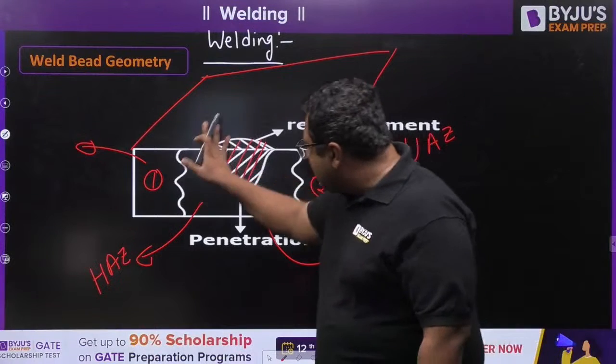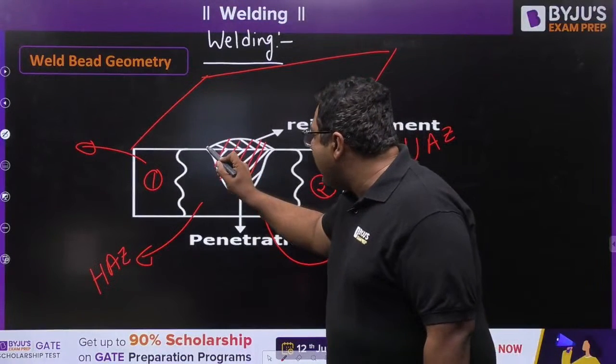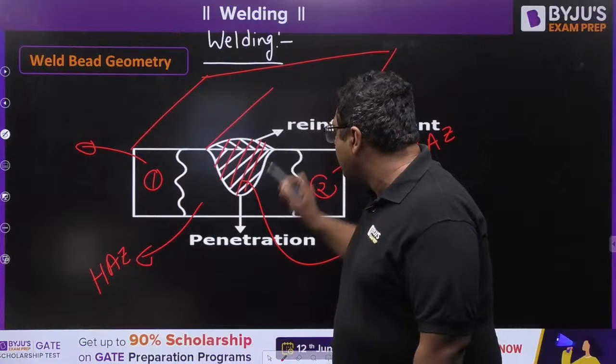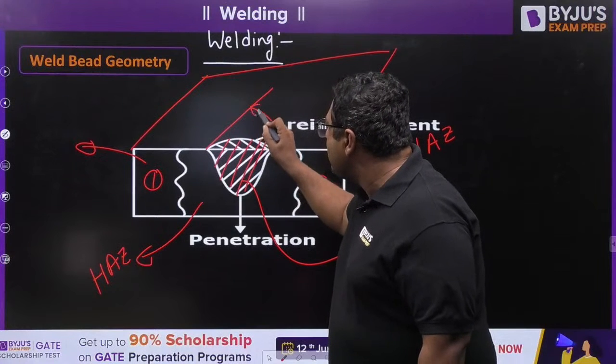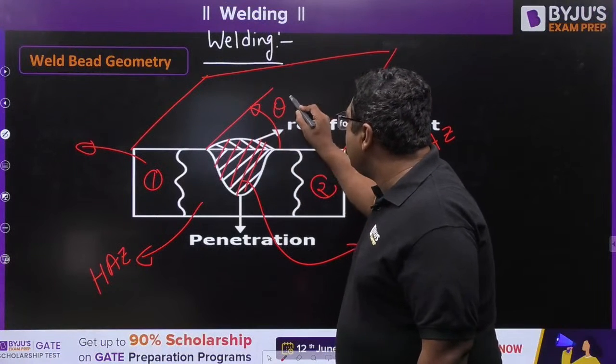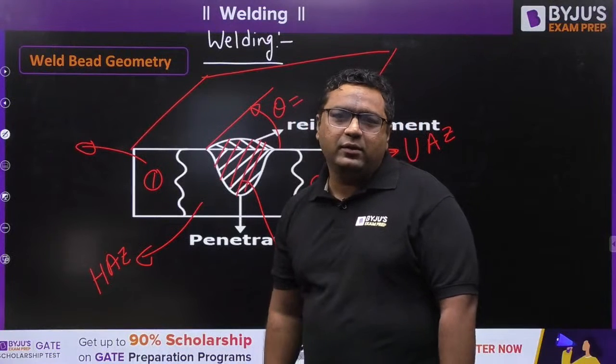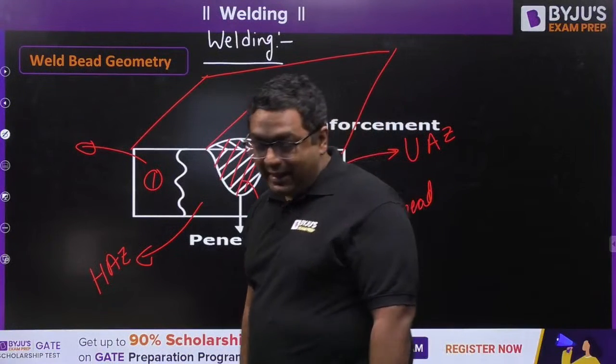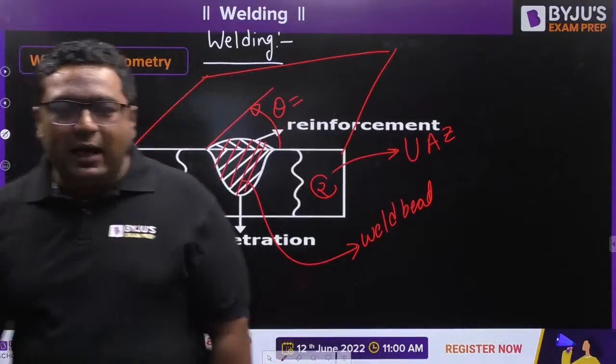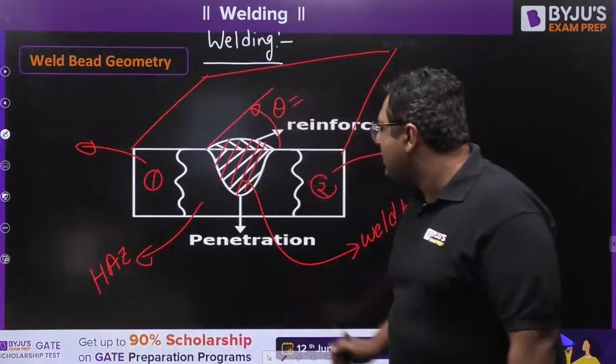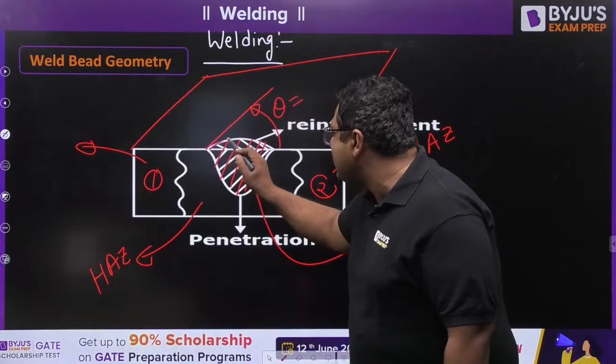And if you see this weld bead, if I take a tangent here, you can see some angle is made. What is the name of this angle? The angle of obliquity. And if you see, this angle depends on this part.